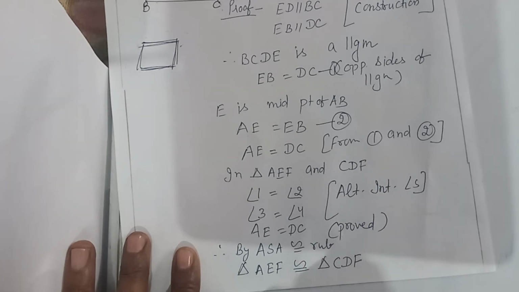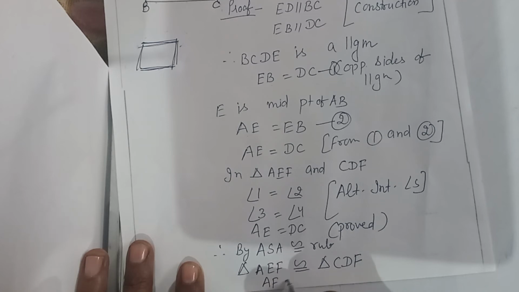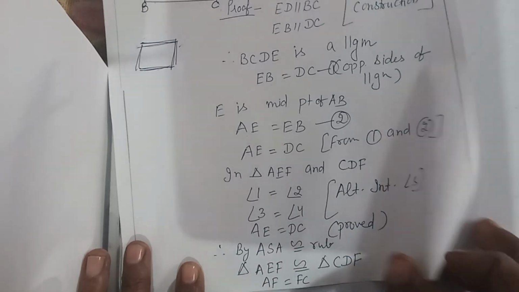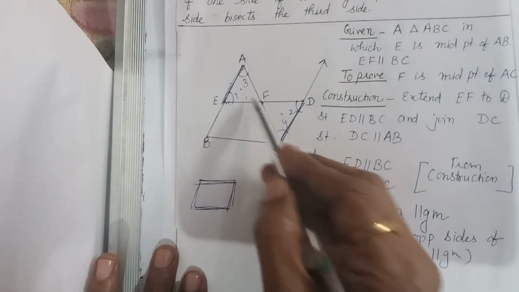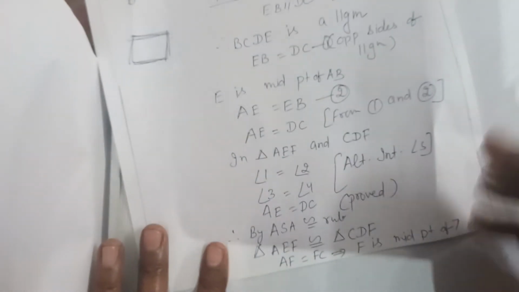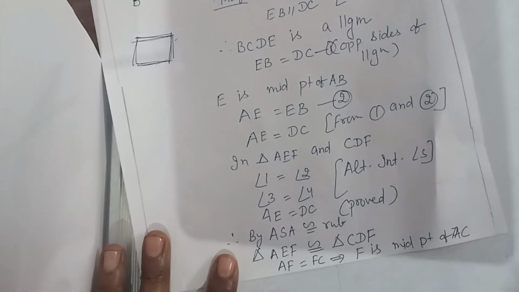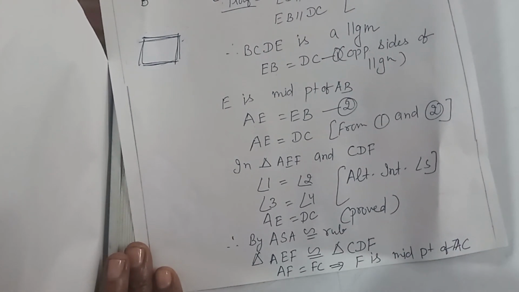So how is it going to help us? Therefore, by CPCT, what did we get? AF equal to FC. Here you can see we have made these two triangles congruent, so AF equals FC. This will prove F is the midpoint of AC. So this was our required result. This is what we were going to prove. So that's all for this theorem.